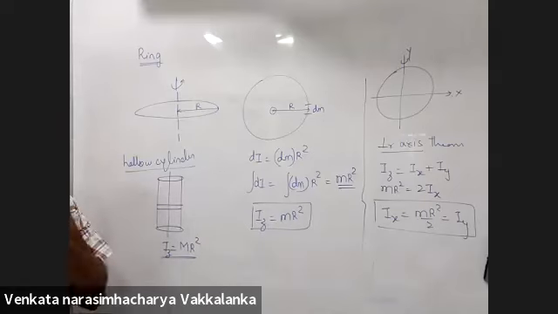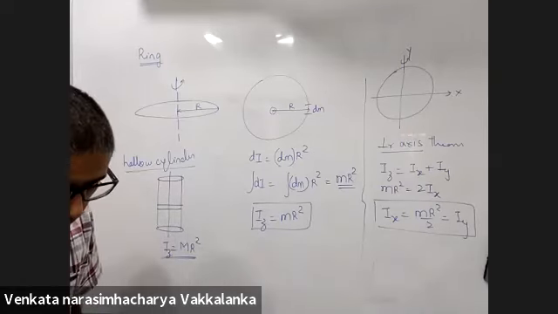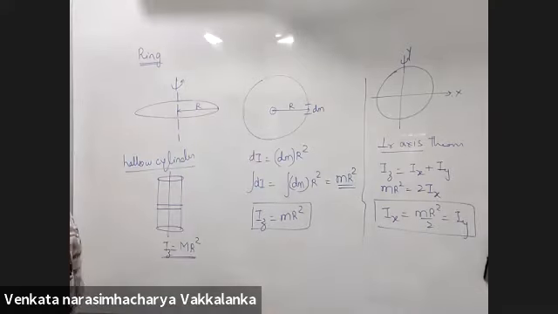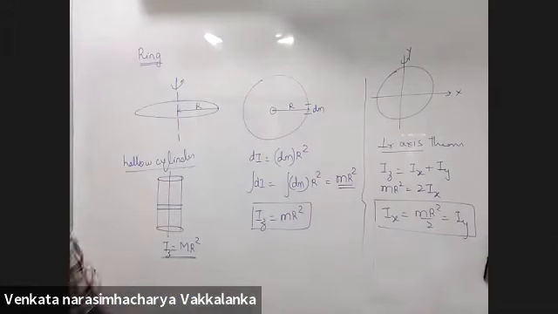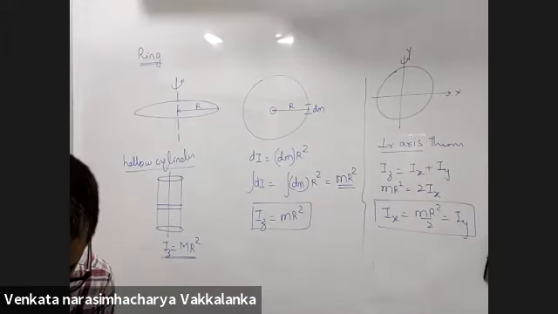Okay, sir. So that Ix equal to Iy is also for a ring, no? That was done for the ring only. For a disk also it will be true, but right now we have done only for a ring.